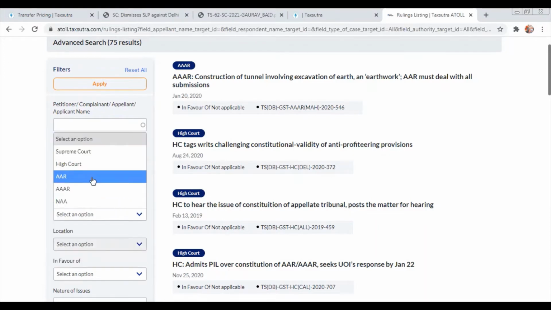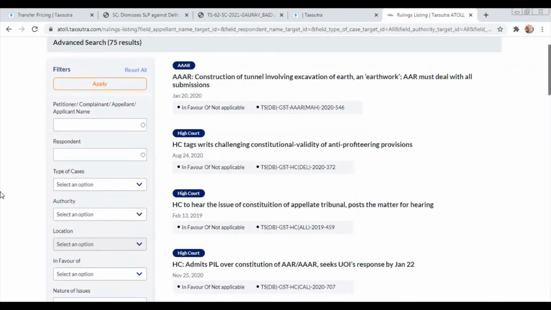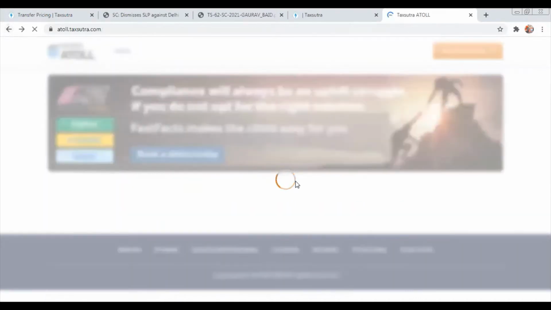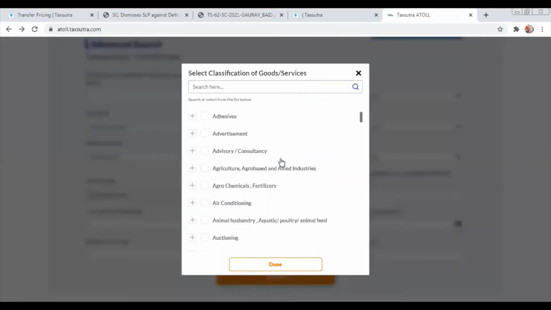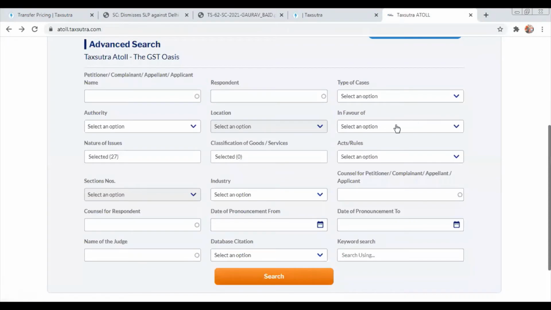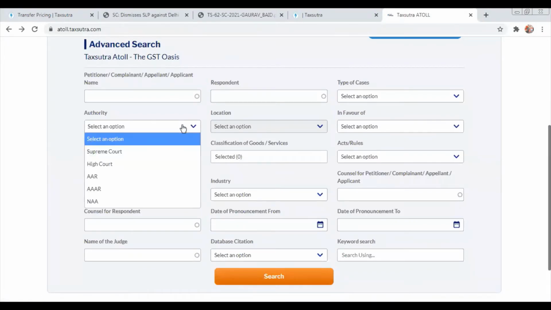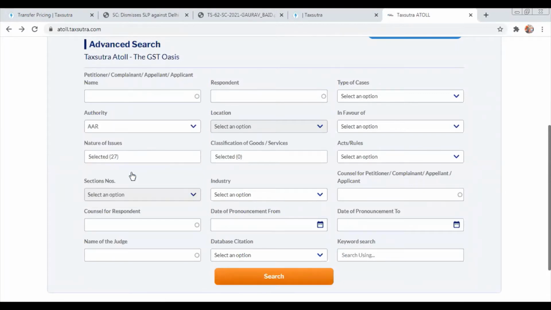Can you just pull out something regarding the Authority for Advance Ruling on GST from different states? Because a huge number of rulings are coming from different states. Yes, this classification. I will do that. So classification. You want the AARs, the authority-wise, the double ARs or the triple ARs? Double AR. Okay.